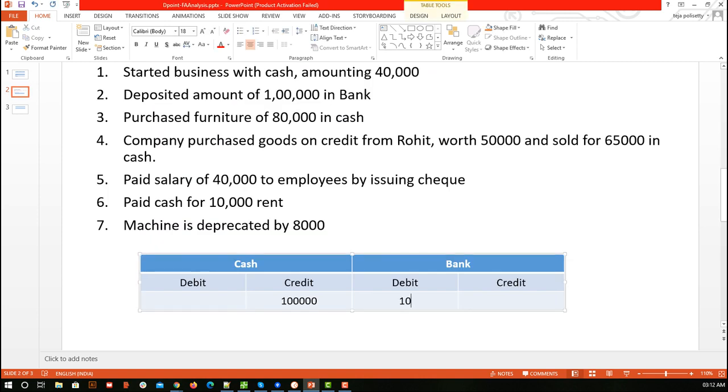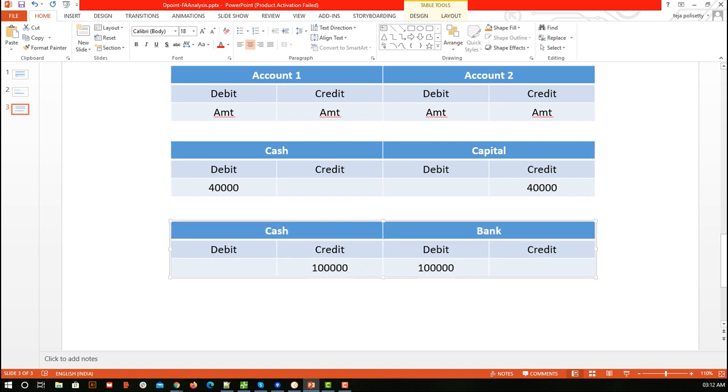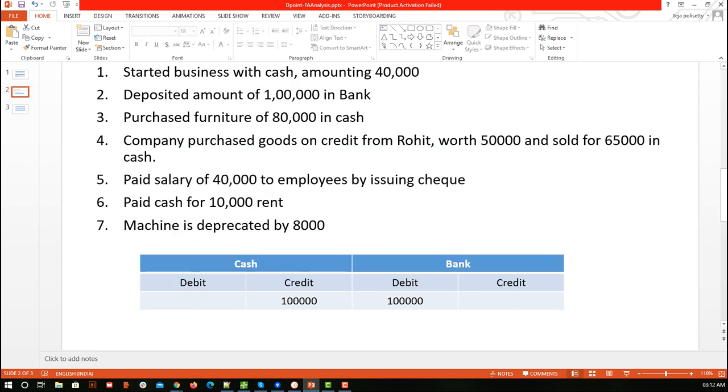Or, if you are not able to identify bank as a personal account, you can also say that because a credit was already done, the other one is of course the bank. Based on this you can also identify. Let me copy this again, paste it here, and let's go for our third transaction.